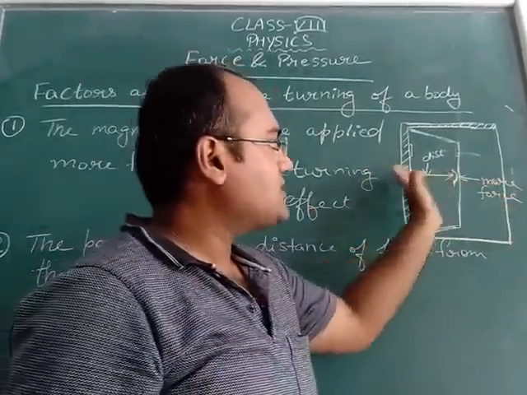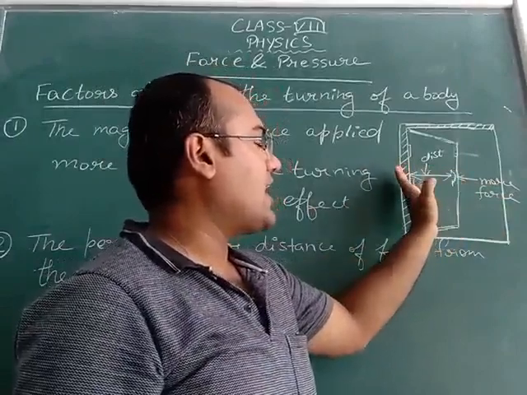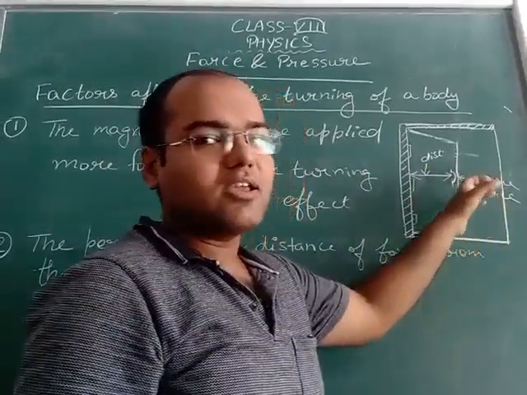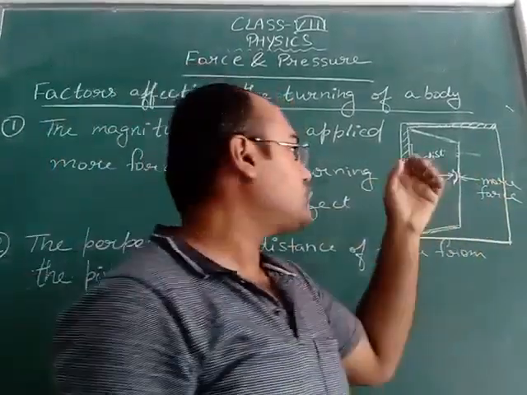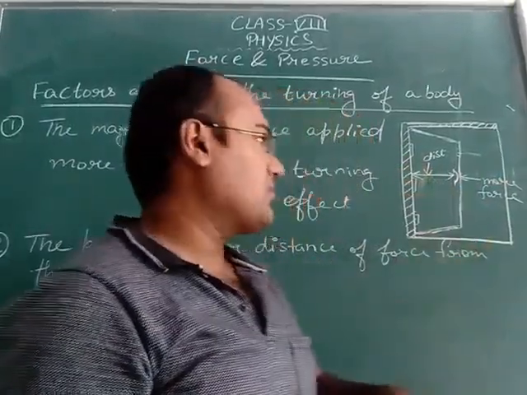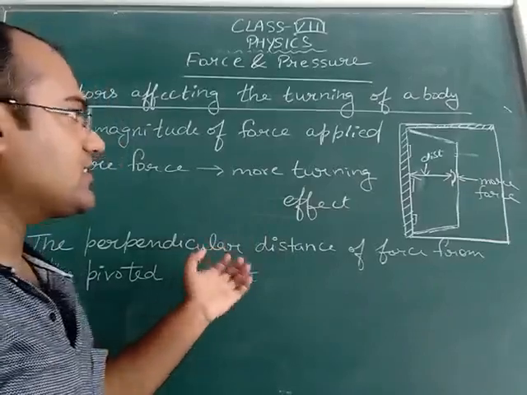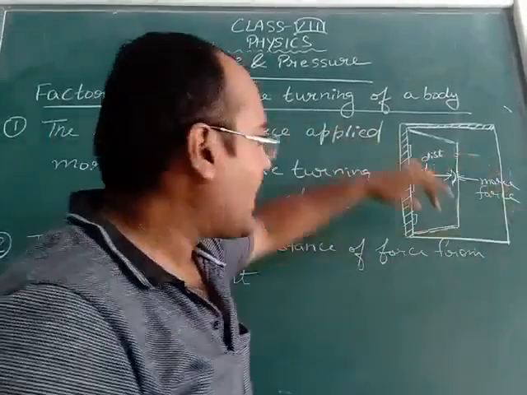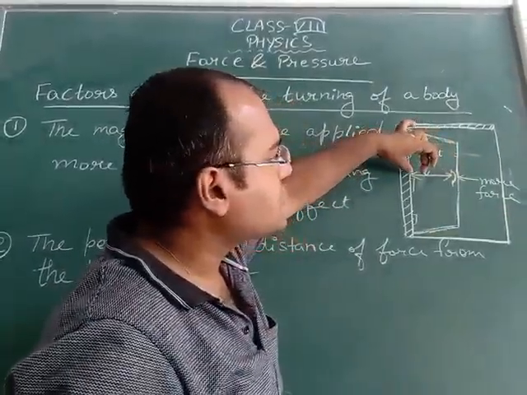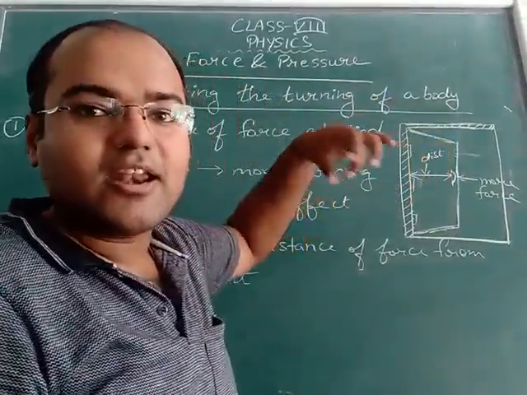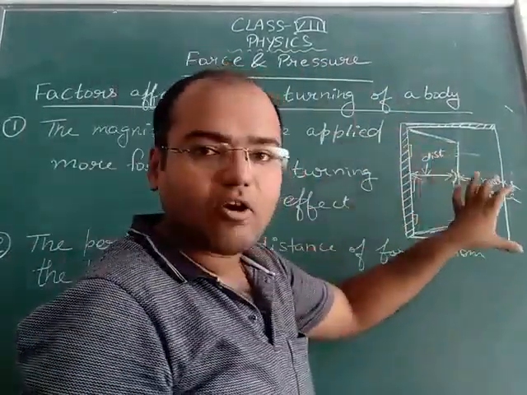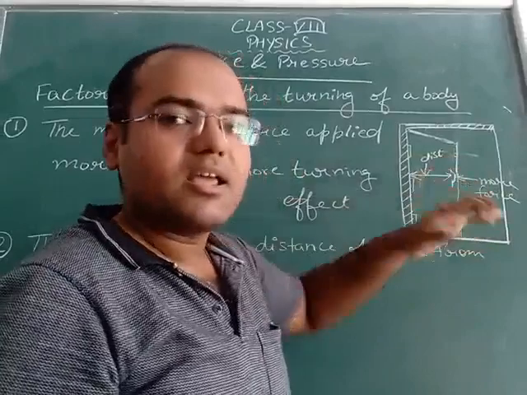So this distance, what you are observing, the more distance we give, the easier it will be for us to open this door. That means more perpendicular distance, more turning effect. And if we reduce this distance, then the turning effect of this door will be less.